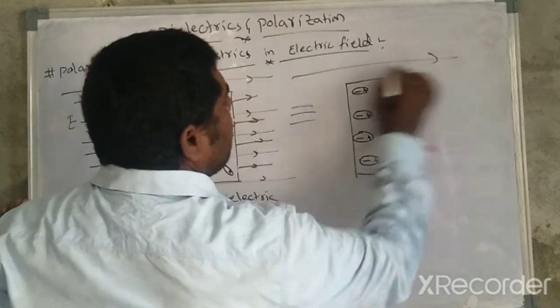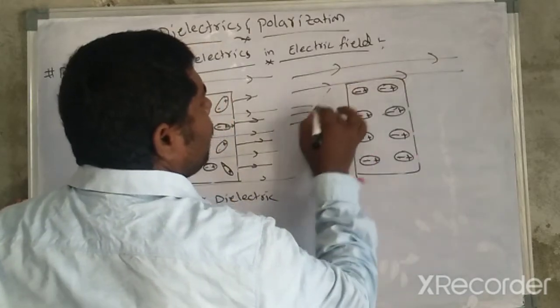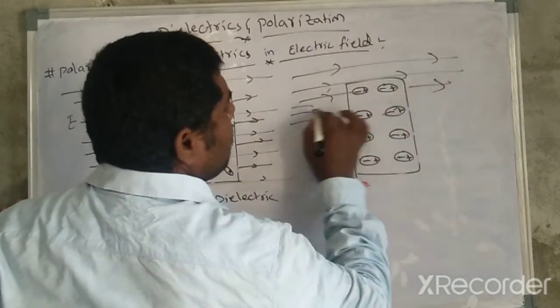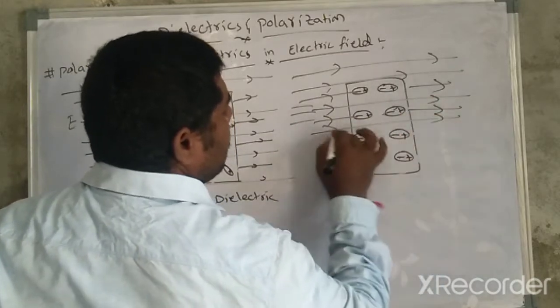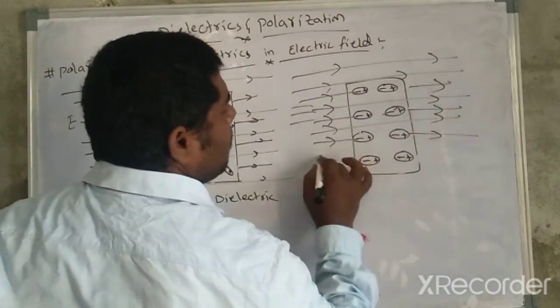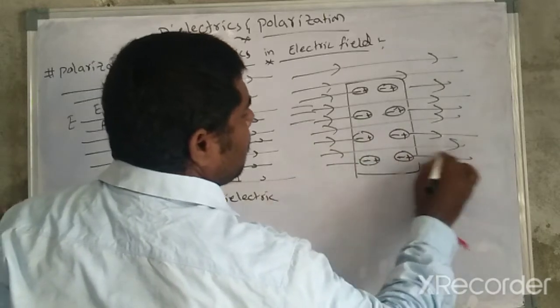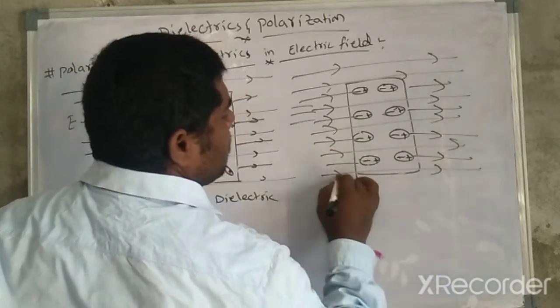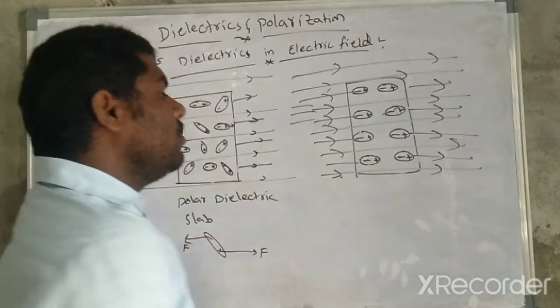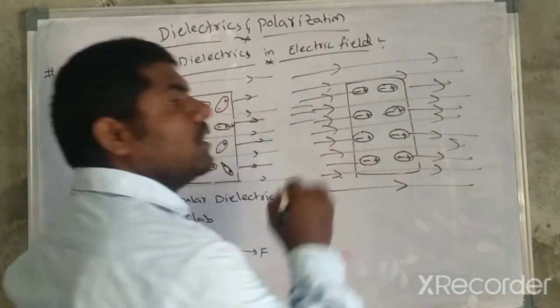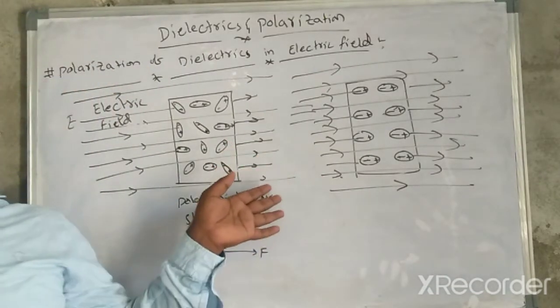These all are in the uniform electric field, aligned in the direction of the electric field.